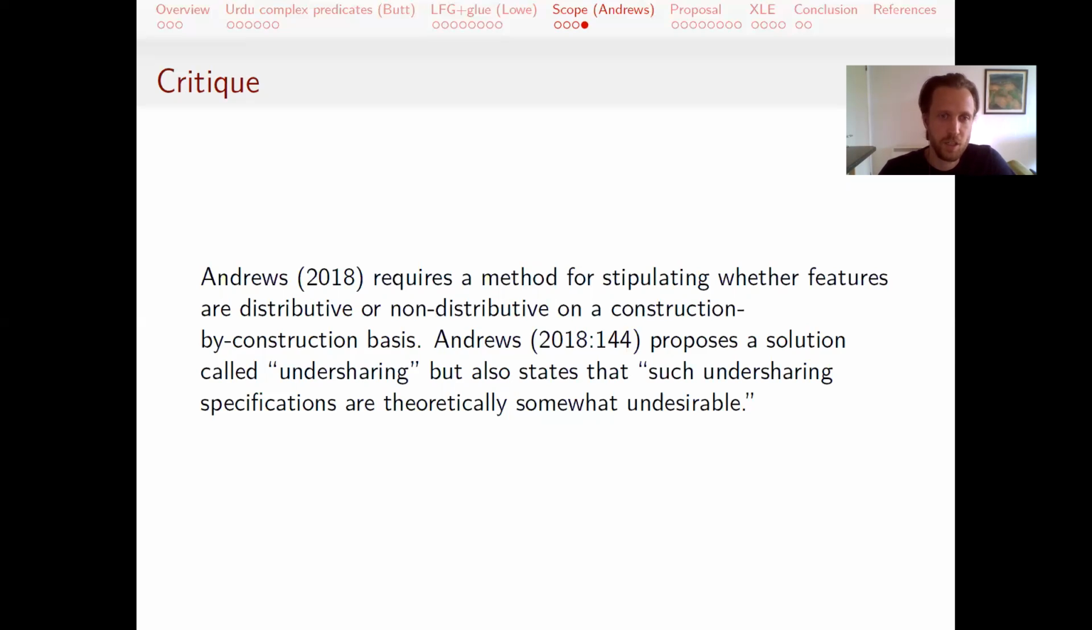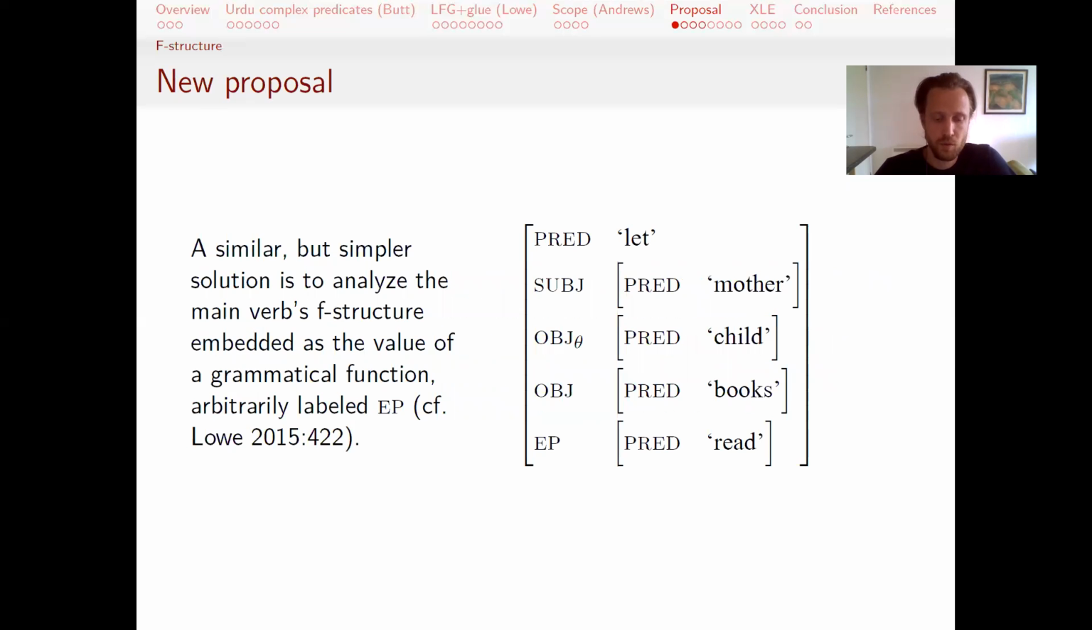Stating that such undersharing specifications are theoretically somewhat undesirable. So my proposal is quite similar to, but simpler than, Andrews' proposal for fixing this problem of scope. And that is to analyze the F structure of the main verb, the embedded verb, as the value of a grammatical function. So here I've just arbitrarily labeled that function EP, or embedded predicate, without making any claim to what this grammatical function really is.